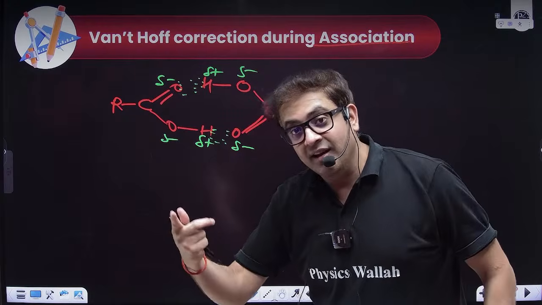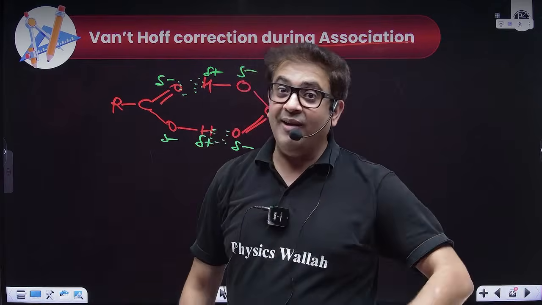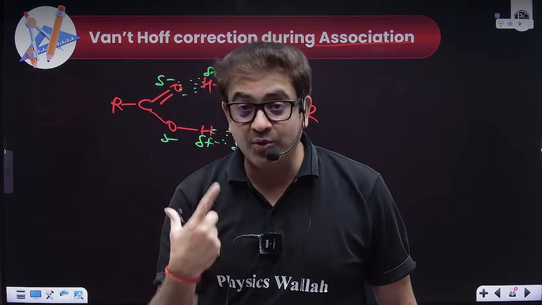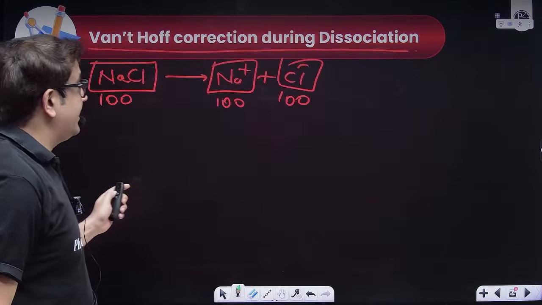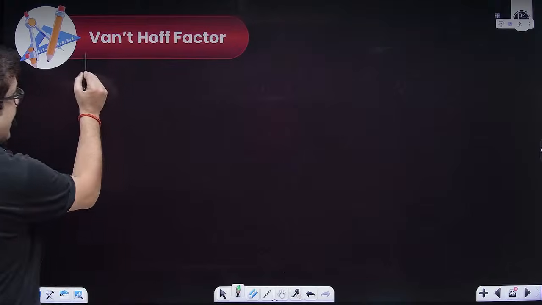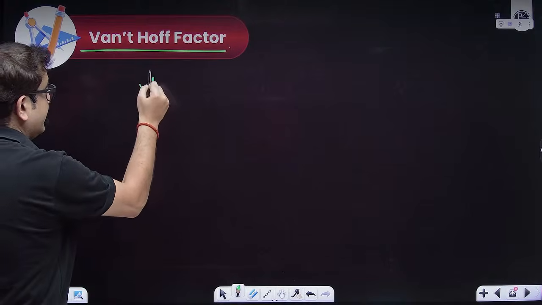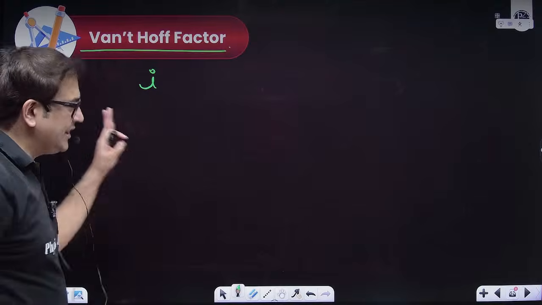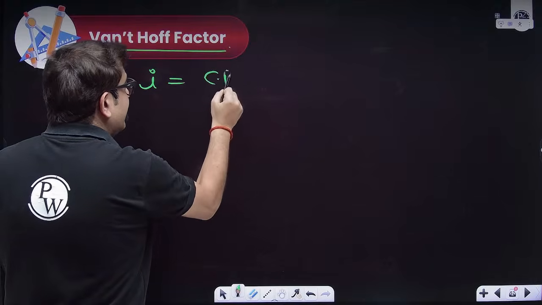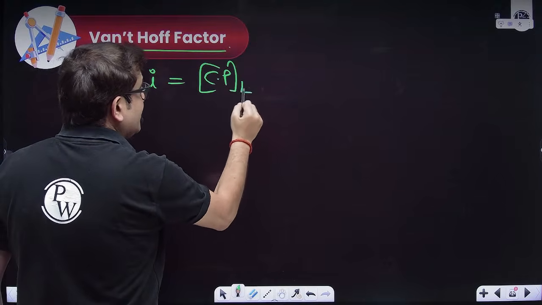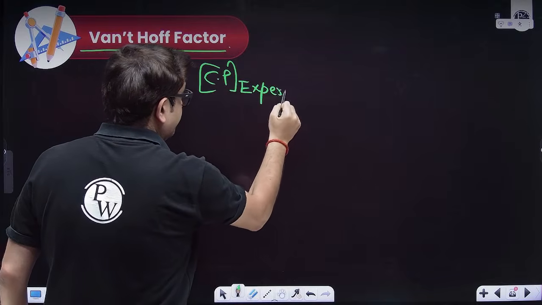So again, the experimental value and the theoretical value will come out different. This was corrected by Van 't Hoff, and the Van 't Hoff factor is written as i, which is nothing but whatever colligative property you are actually measuring experimentally.